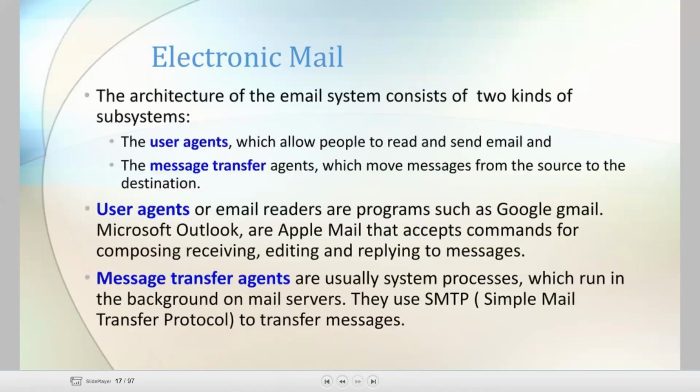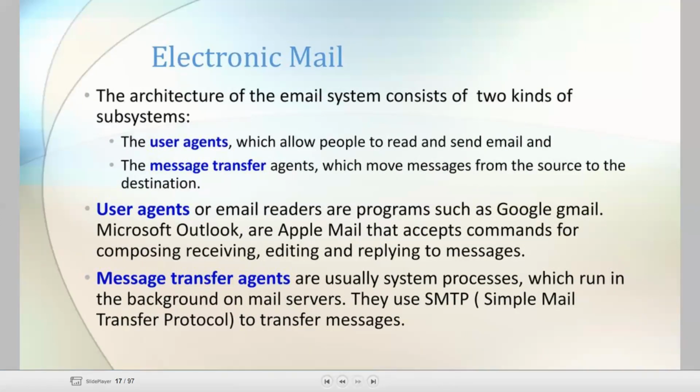Let's move to email. Okay, the architecture of the email system consists of two kinds of subsystems. The first subsystem is the user agent. The second subsystem is the message transfer agent.